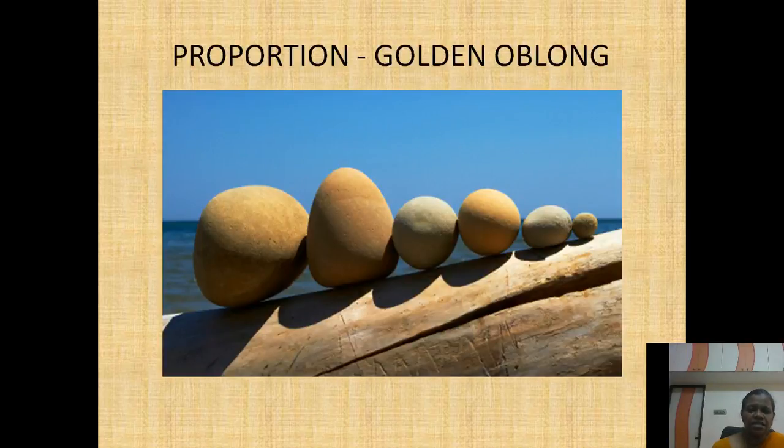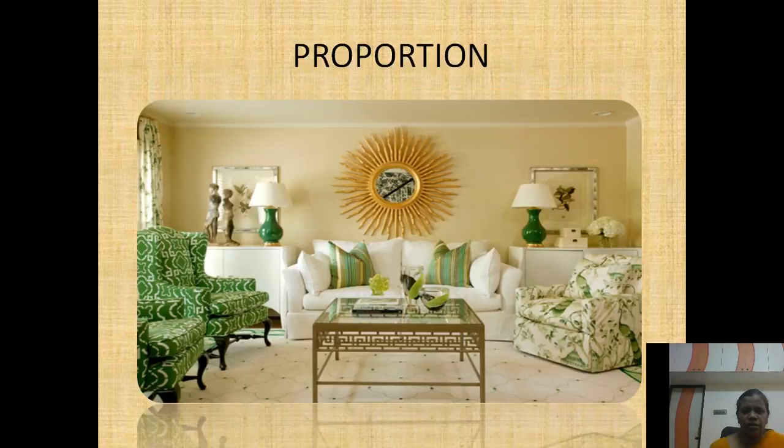This is the golden oblong. We will see that golden oblong. Here you can see both lamps are of the same, correct proportion. Then the sofa, teapot, wall hangings, and sculptures are all in good proportion to the entire room itself. That is most important. When you are arranging objects, you must follow that also.